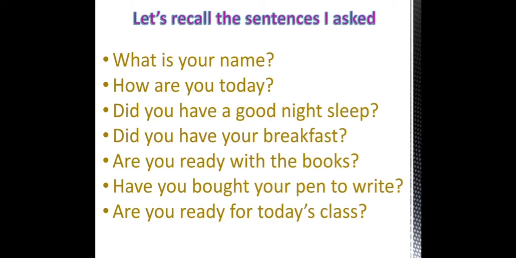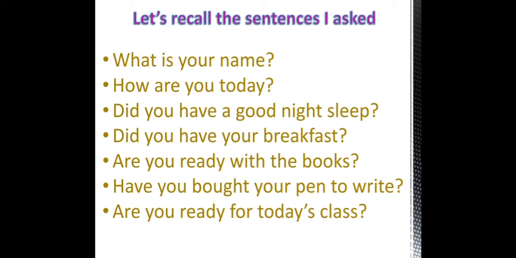Now let's recall the sentences that I asked. What is your name? Here, what is written in capital, and after name you are adding a question mark. Similarly, look at all the other sentences. How are you today? Did you have a good night's sleep? Did you have your breakfast? Are you ready with the books? Have you bought your pen to write?